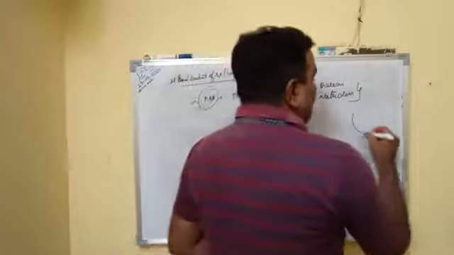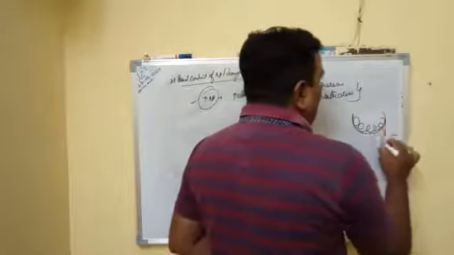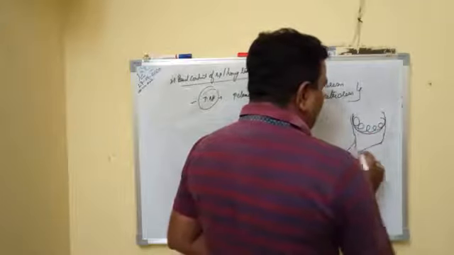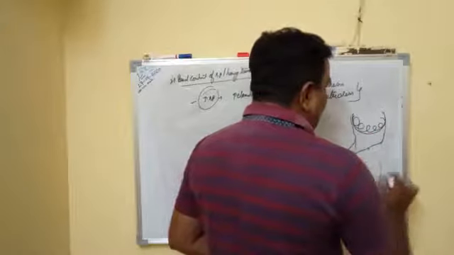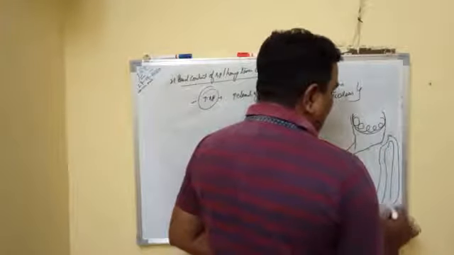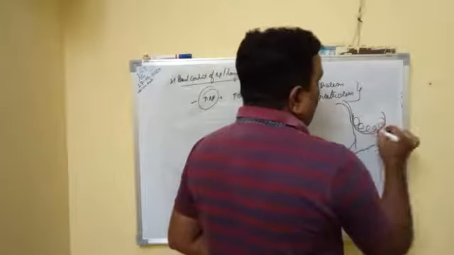So this is the nephron. There is the Bowman's capsule, this is the PCT, loop of Henle, DCT, and collecting duct as well as calyces. This is the afferent artery, this is the efferent artery.